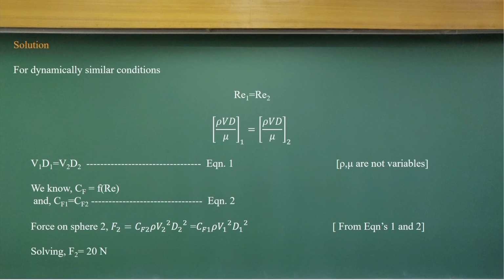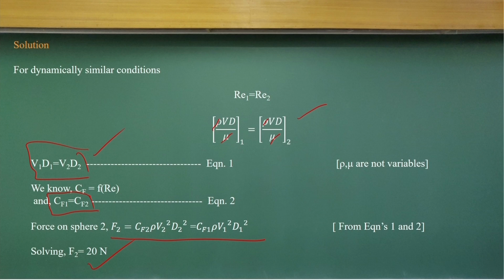If that is the condition, in this case there is no free surface, only the flow, so the Reynolds number of model and prototype would be equated. As not many details are given about these two parameters, the density and the mu, you can use the basic equations, just equating them, and the model and the prototype should have the same CF value. If that is the condition, you can easily compute the force and put the FT value.